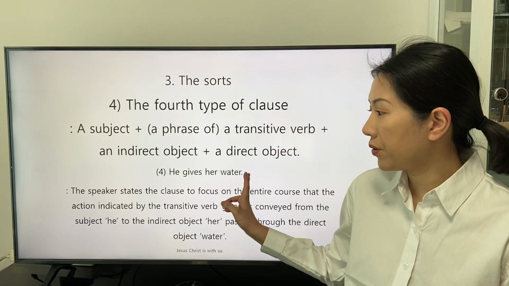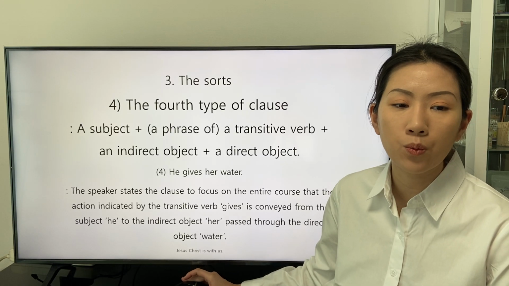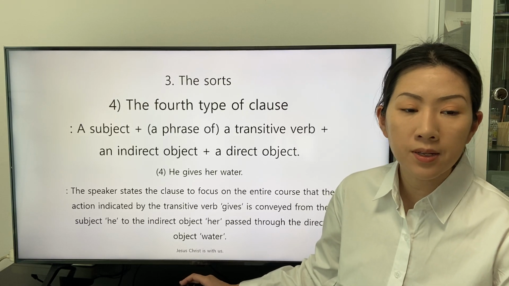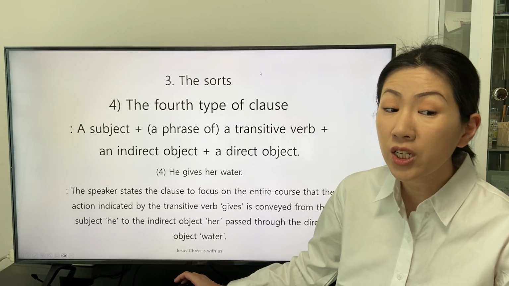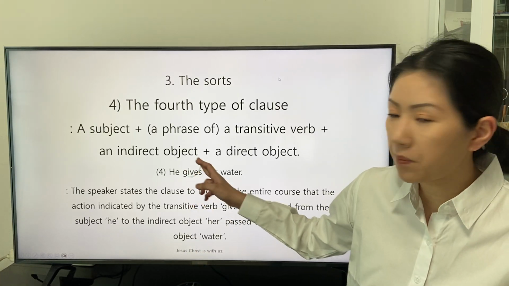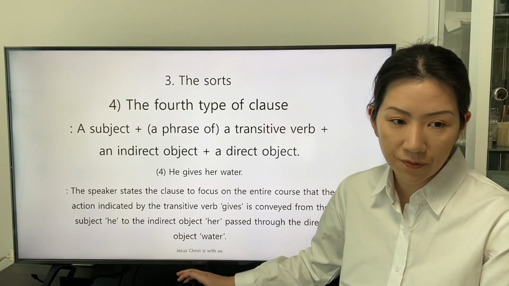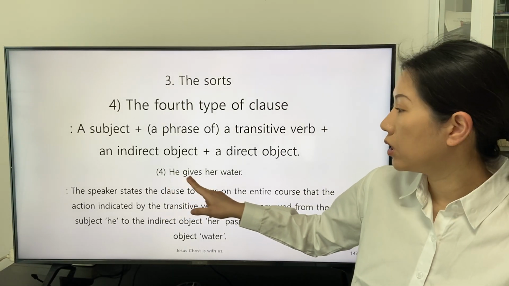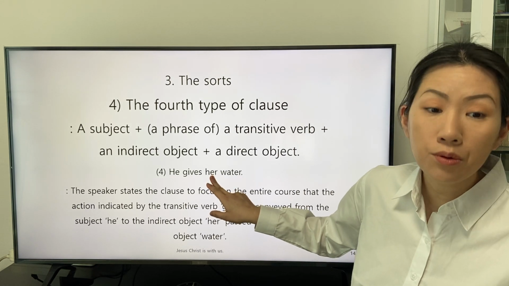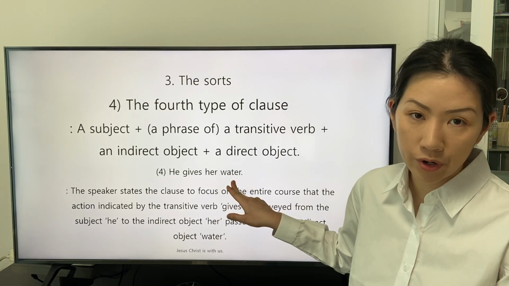There is the first example: he gives her water. The speaker states the clause to focus on the entire course that the action indicated by the transitive verb gives is conveyed from the subject he to the indirect object her, passed through the direct object water.